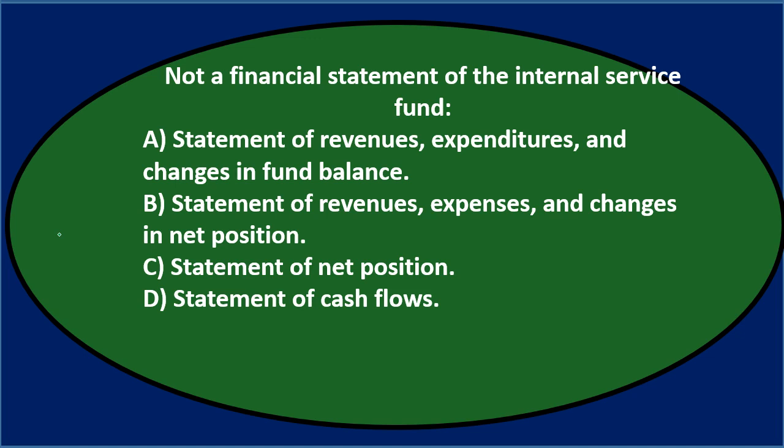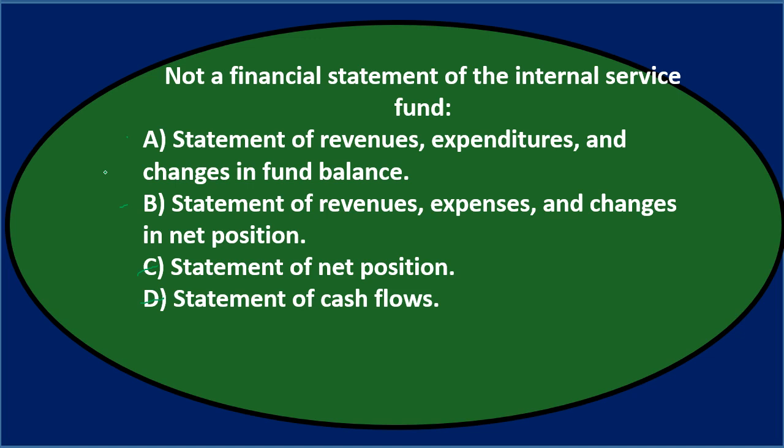So this is not a statement of the internal service fund. Now, as we consider these, I think we can narrow this down to basically A and B typically, because A and B look very similar. We're talking about a statement that's similar to like an income type statement, but have different terms, expenditures and expenses, for example. So I would think, given that, it would be between these two items, and I think we could narrow them down then and eliminate the statement of net position. Then consider the internal service fund. How can we differentiate between the income statement-like statements? It's going to be whether they're on the accrual basis or modified accrual.